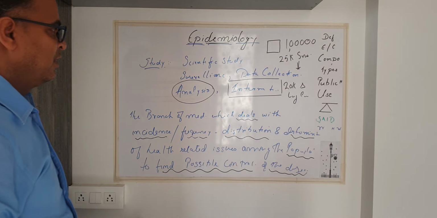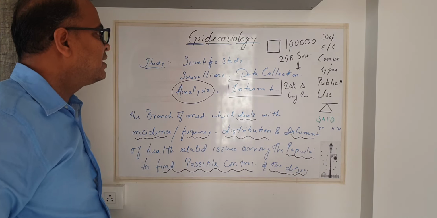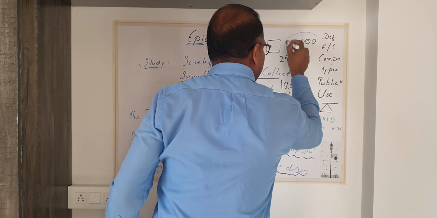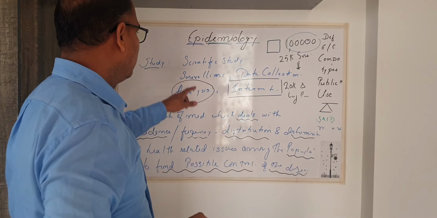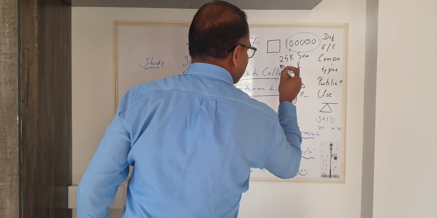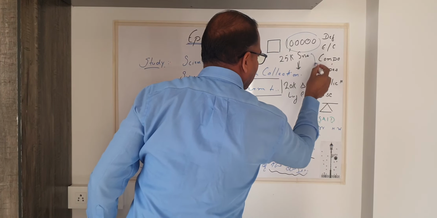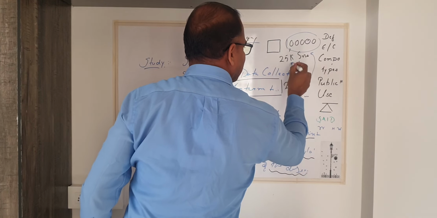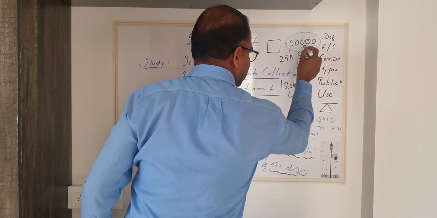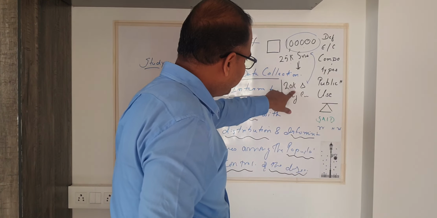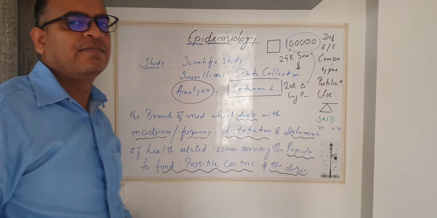Now, let's understand in terms of epidemiology, we have got a population, surveillance. After the surveillance, we have got the data which presents 25,000 are smokers out of 1 lakh population, and among that 20,000 are suffering from lung cancer.